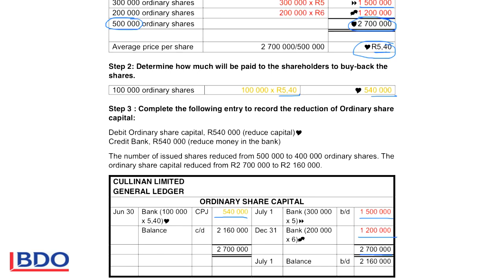That means that the share capital decreased from 2.7 million to 2.160 million. And the number of shares was 300 plus 200, 500,000 minus the 100,000 that was bought back. So it means that the number of shares reduced from 500,000 to 400,000.